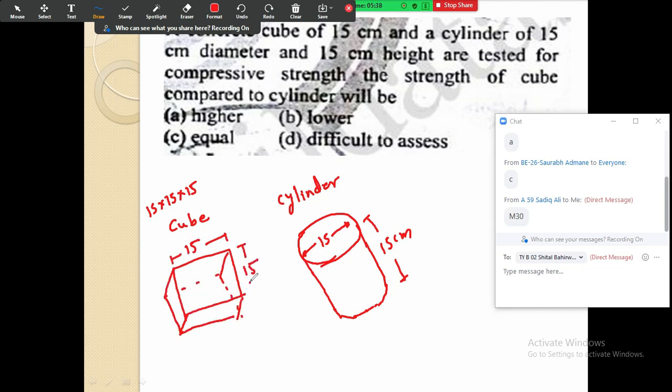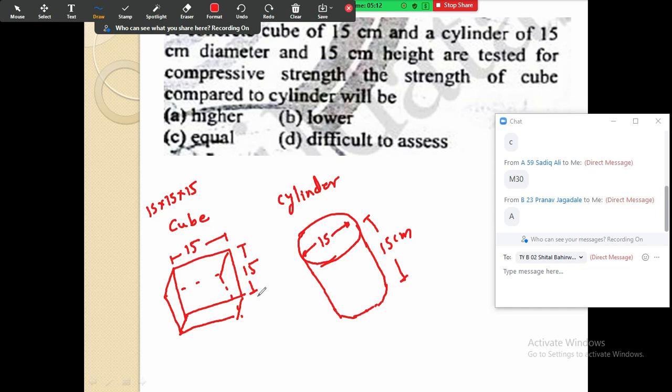So a very simple question. Just think on it. Higher? Okay, how is it higher? They have asked us the compressive strength. Strength means what? Stress. Load upon area. Consider the same load. They have not mentioned any condition of different load. So consider the load coming on this cylinder and cube is the same.